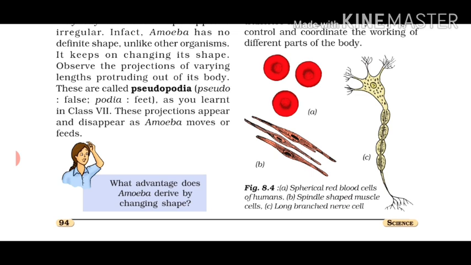Some of the cells are round and spherical in shape, for example, red blood cells of human beings. While some of the cells are long and pointed at both of the ends. They exhibit a spindle shape, for example, smooth muscle fiber of human beings. Even the cells may be branched, for example, nerve cells. A nerve cell is a branch-shaped cell. It receives and transfers messages for helping to control and coordinate the working of different parts of the body.